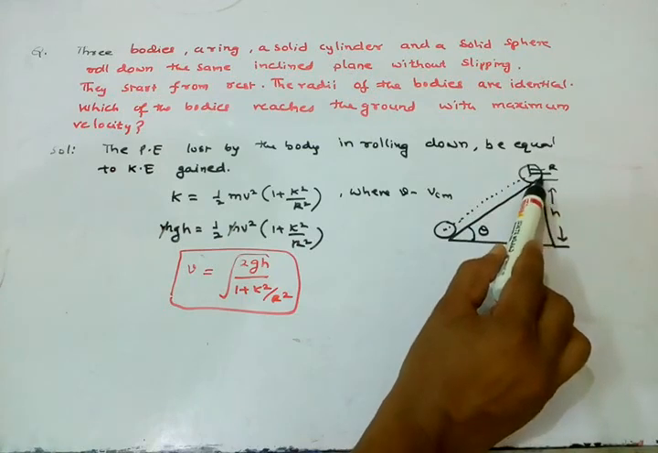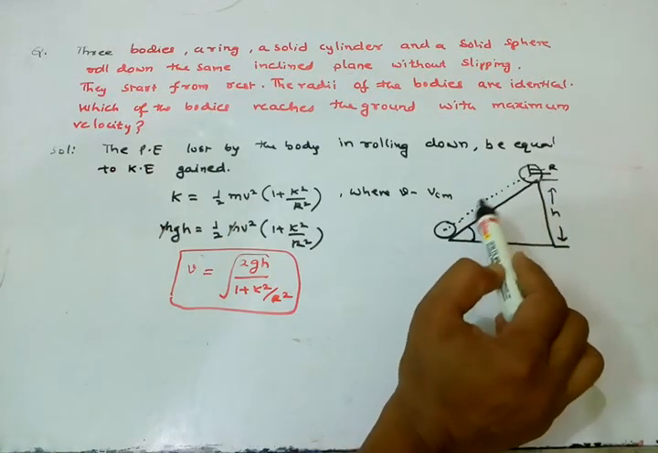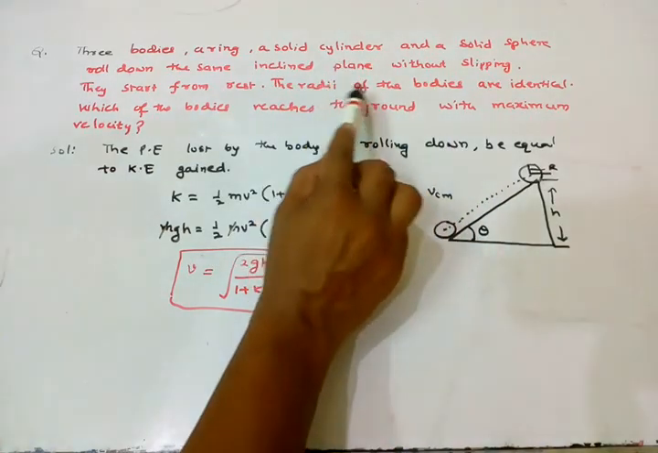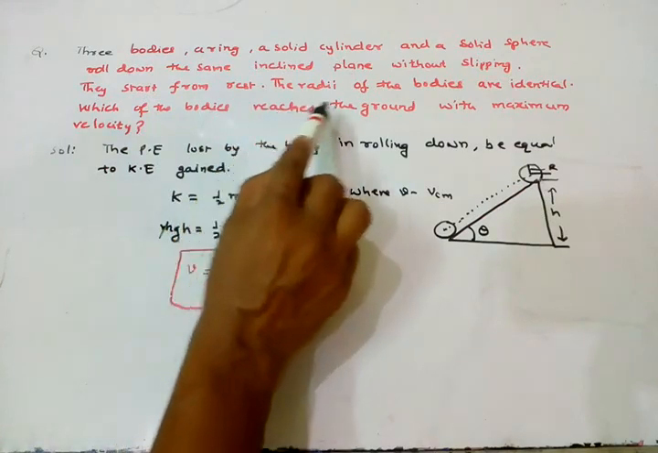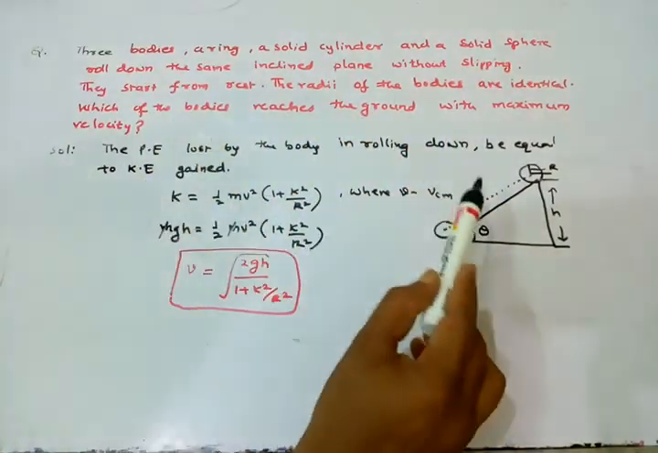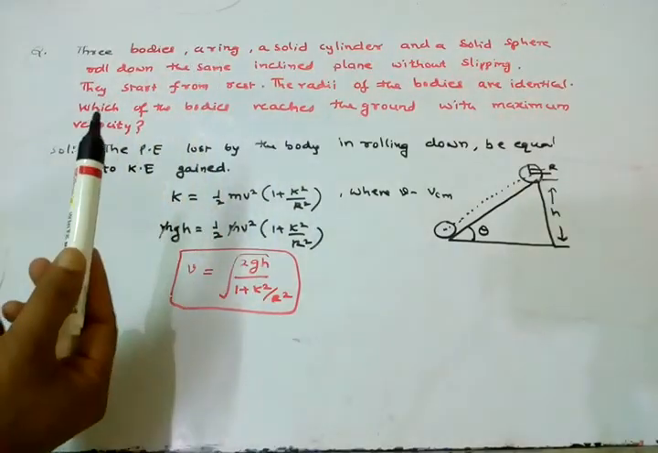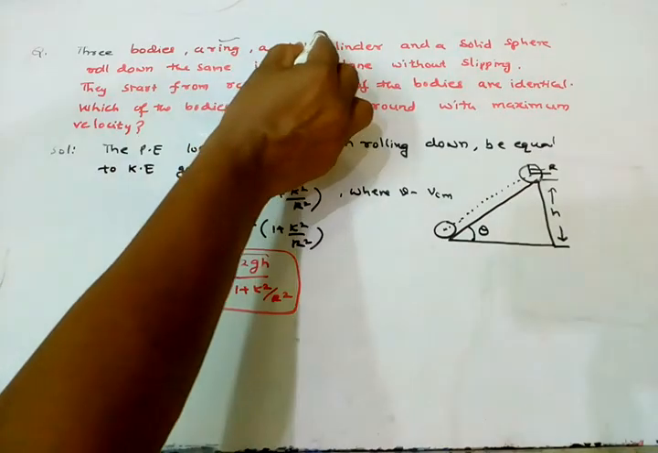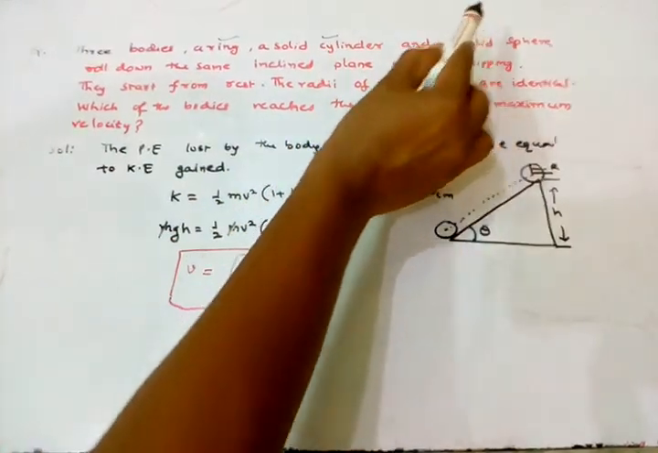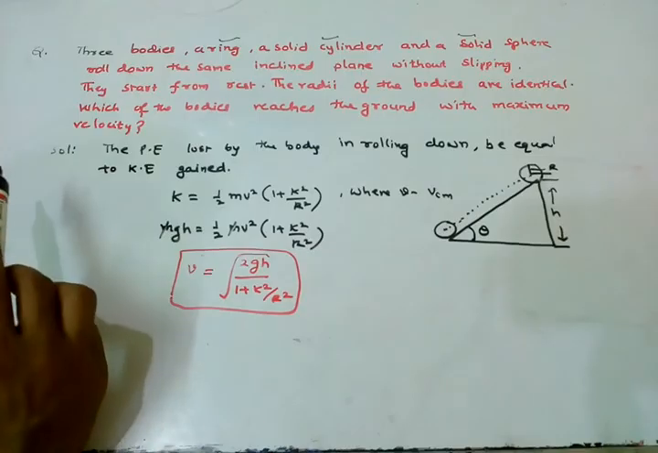The inclination height is h. The bodies start from rest. The radii of the bodies are identical. Which of the bodies reaches the ground with maximum velocity? The given information is three bodies, a ring, a solid cylinder, and a solid sphere. Which of the bodies reaches the ground with the maximum velocity?